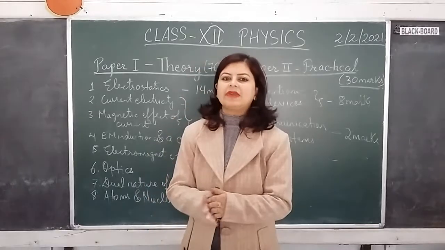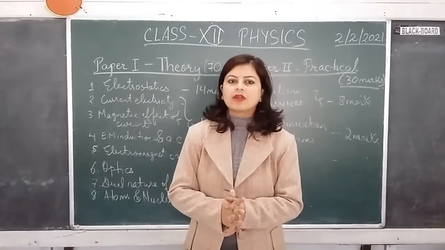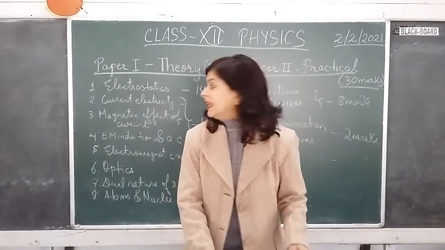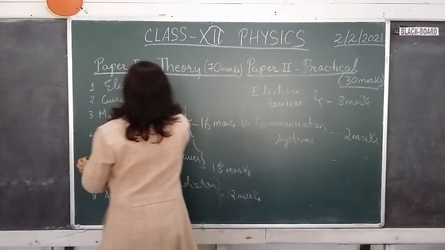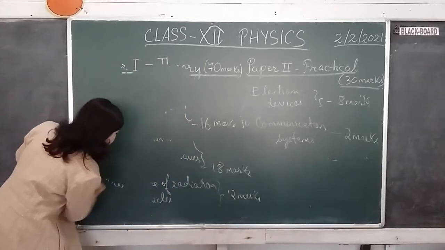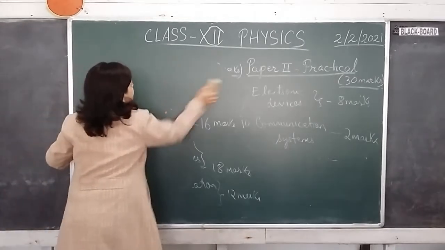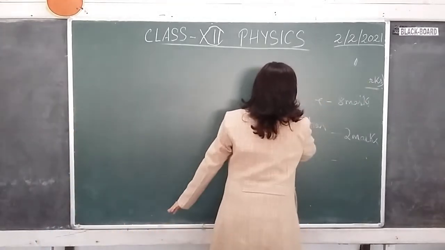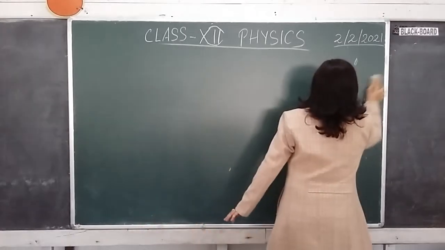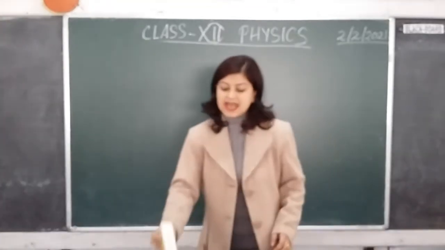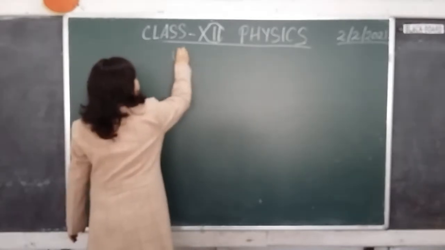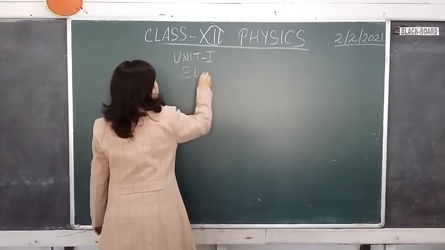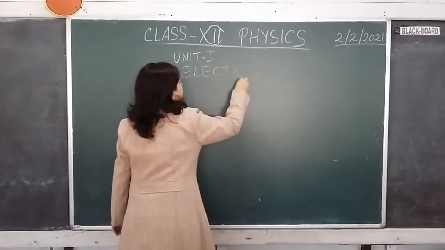Okay, this is how questions will be asked, and based on this outline of the syllabus, I am going to start the first unit for you, that is electrostatics. Electro means charges, electron is a charge, so it comes from the word electron, and statics means at rest. So this unit deals with charges at rest. So the first unit we are starting today is electrostatics.